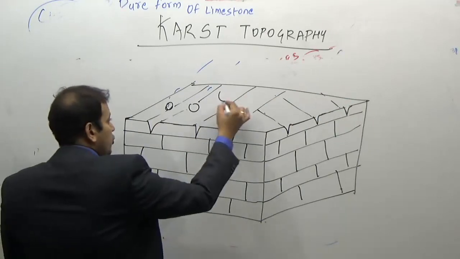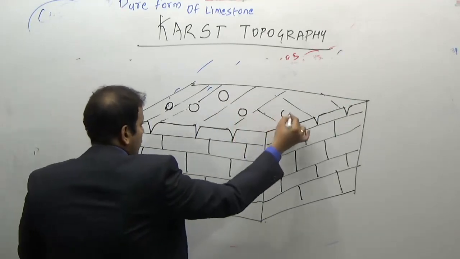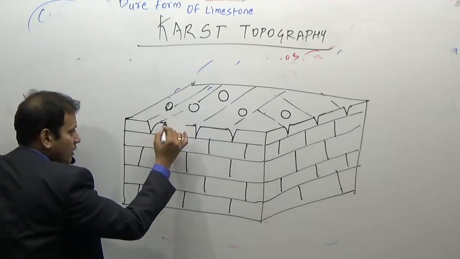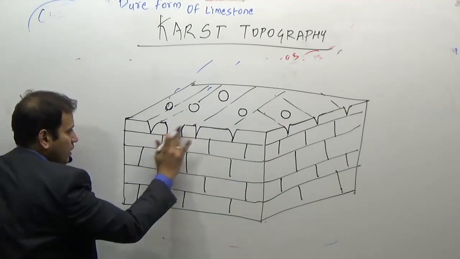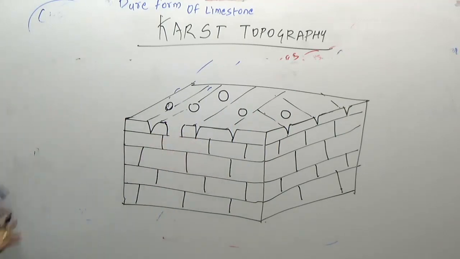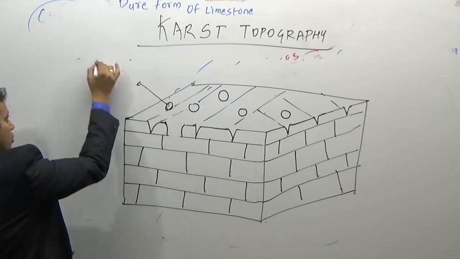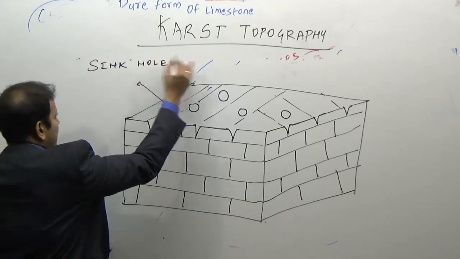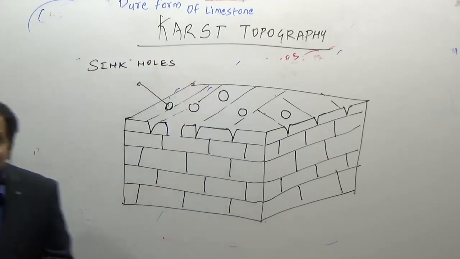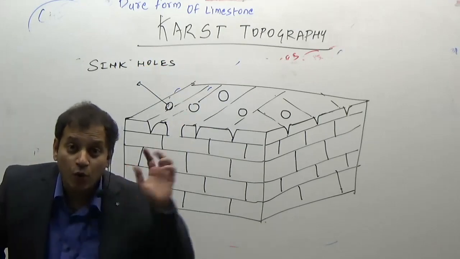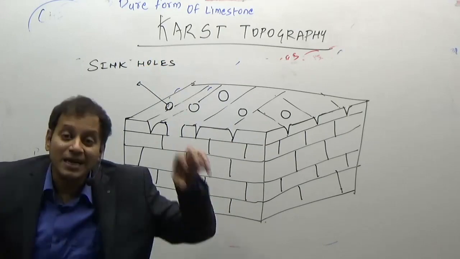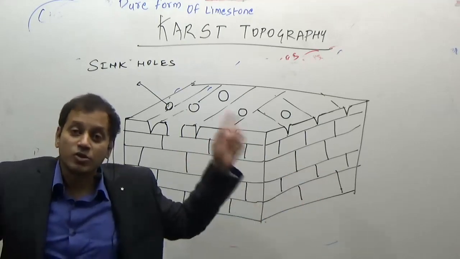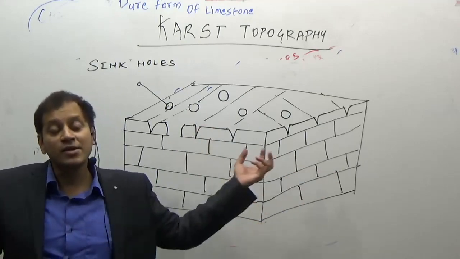Such holes through which the water starts disappearing are known as sinkholes. For example, here the water may result in the formation of a hole because the water reacts with the limestone rock. Such holes are known as sinkholes. What are sinkholes? The water reacts with the limestone rocks, a hole is formed, and through it the water disappears. It is known as a sinkhole. Sinkhole means just like a sink through which the water is drained out. So even on the top of the limestone rock, a sinkhole is formed.